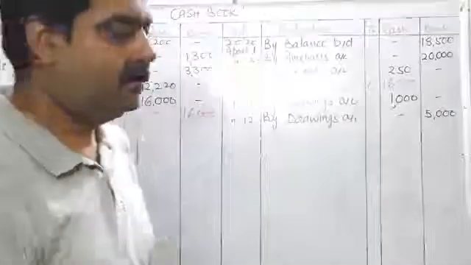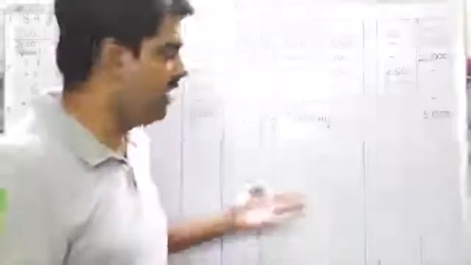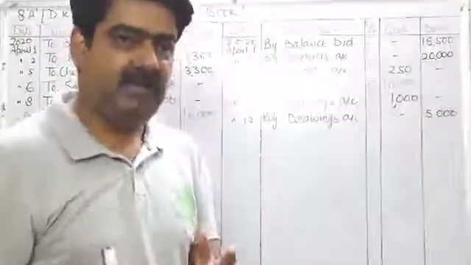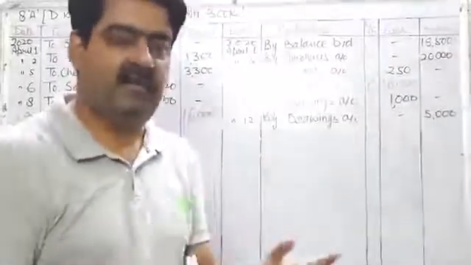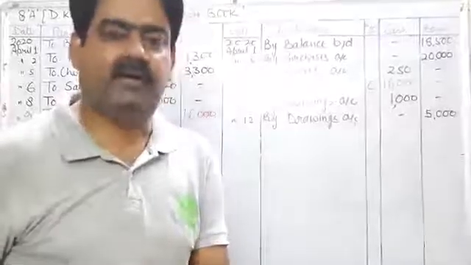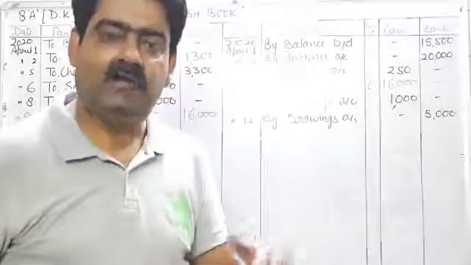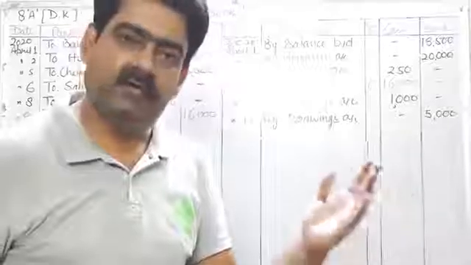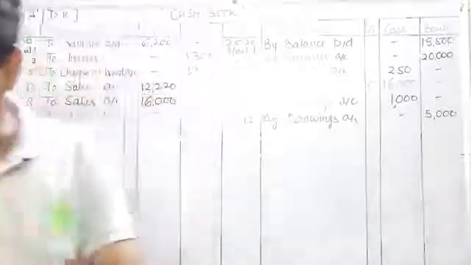I told you earlier also, apart from format of cash book, you have to prepare format of journal. Such type of entries will come in journal. So treatment of this particular transaction you will write in journal, and your entry will be purchase account debit to Suresh. Okay. Now see next.